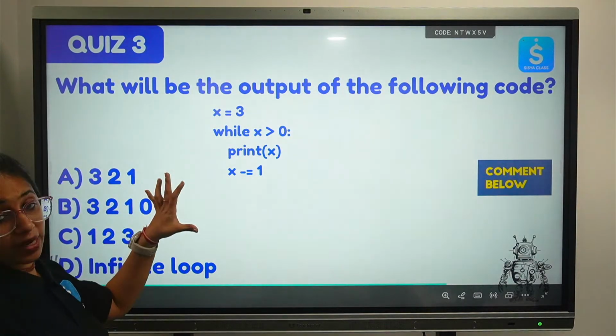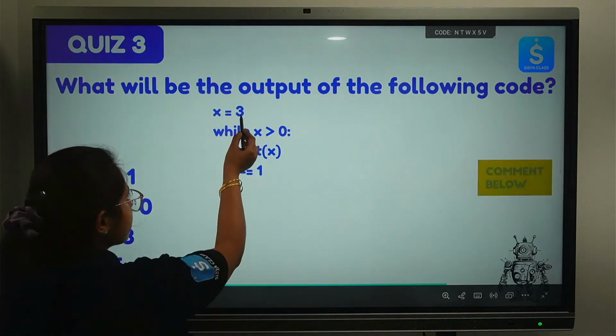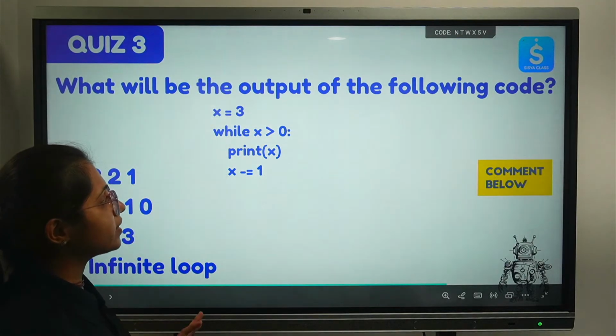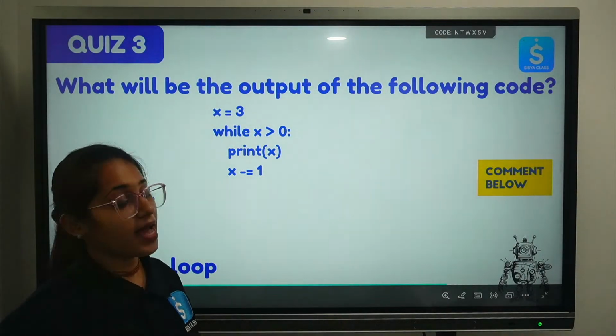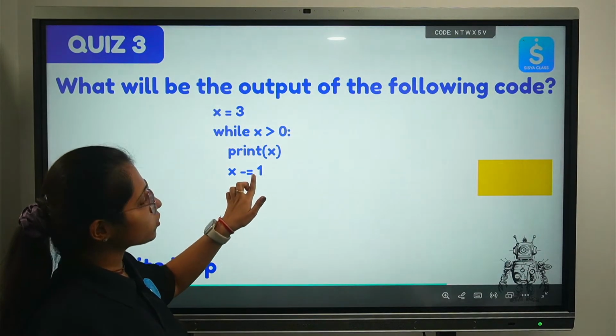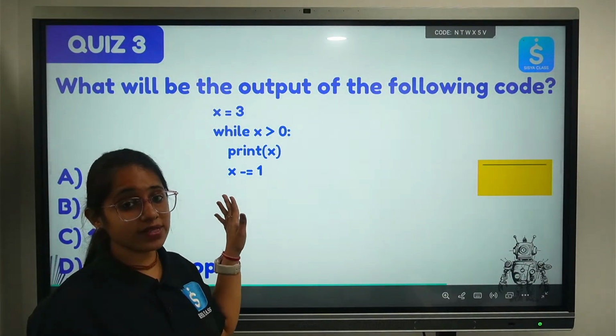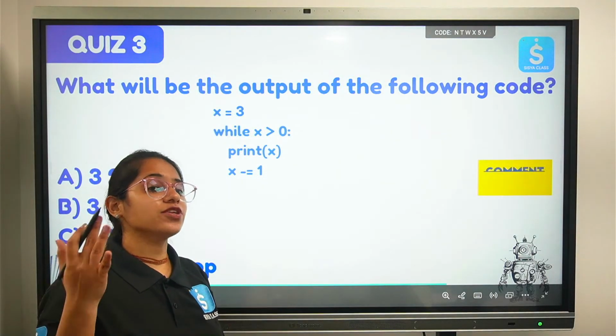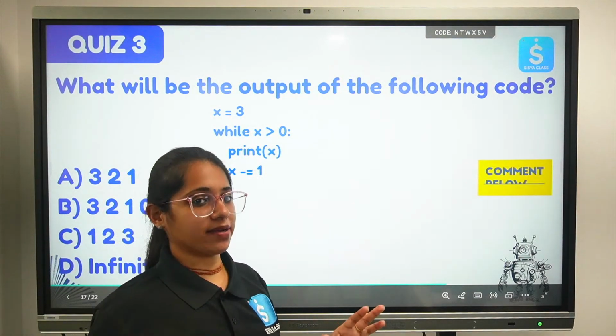What is the meaning of the condition? I'll tell you. What I want is, x should be greater than 0, and I need to print x. Now x minus equals 1, what is it going to give us? It will give you the numbers in reverse pattern.